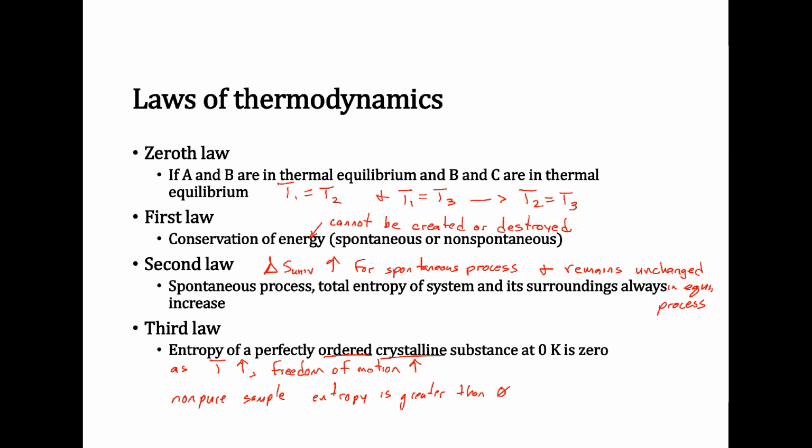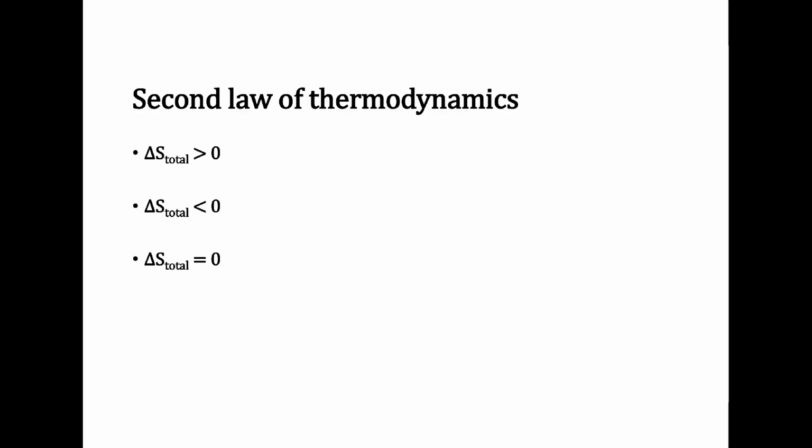All right. So for the second law of thermodynamics, we'll sometimes see this written as delta S total, or you'll see it as delta S of the universe. And delta S of the universe comes from the change in entropy of our system plus the change in entropy of our surroundings. So if delta S is greater than 0, that means delta S is increasing.